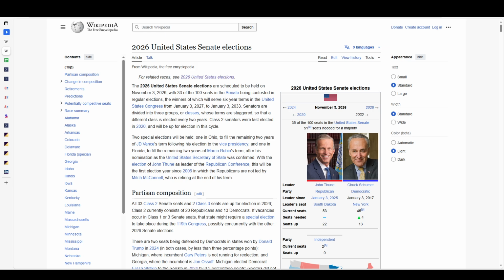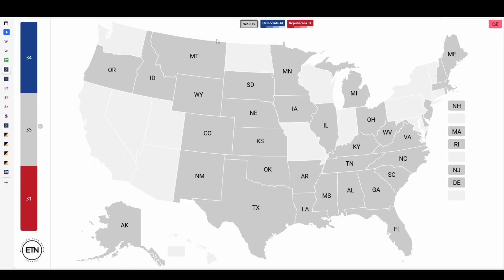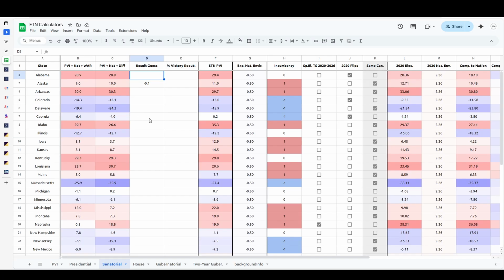So now we're going to be getting into the overall map. Here we have the wins above replacement map, and here we have the general difference map. I'm going to be keeping both of them because they sometimes have different results. To start things off in Alabama, first we have the PVI, which is the overall how the state votes compared to the nation, and then here we have the national environment, which means that we would calculate the overall result.